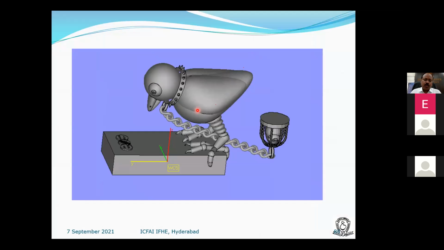So this is another woodpecker. The purpose of giving this is to demonstrate that 3D printing does not require assemblies. This bird with all this cage, and a chain. Inside the cage there is a bird. Again, the legs are there. Legs are having springs, and it rests on a wooden block. All these we printed in a single go, not as an assembly. So this part demonstrates that 3D printing does not require any assemblies.